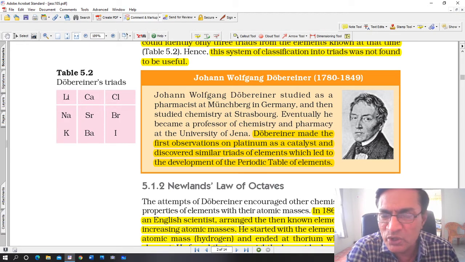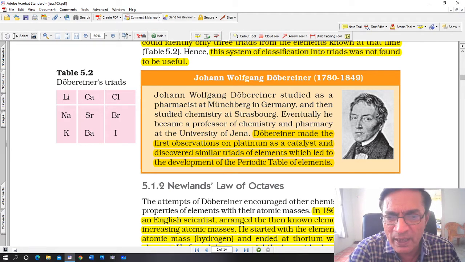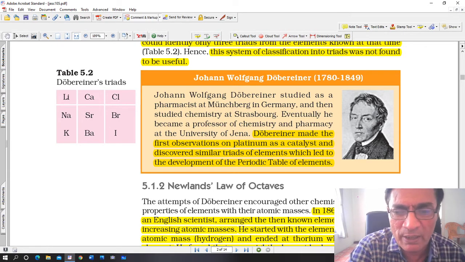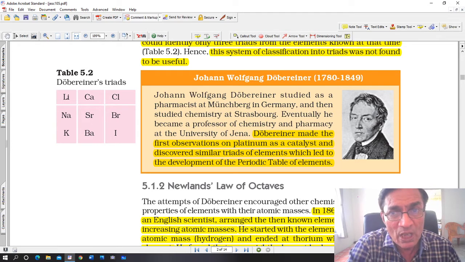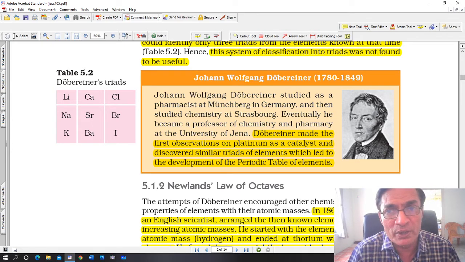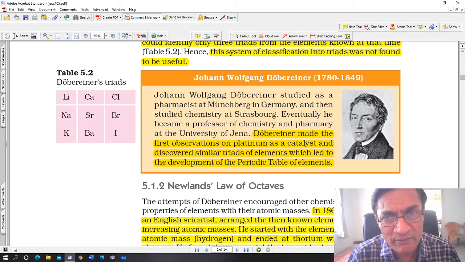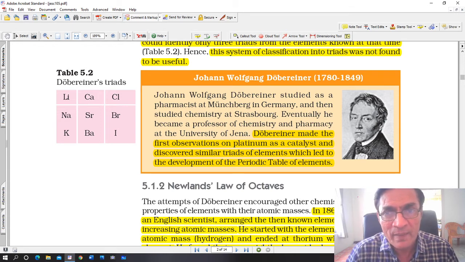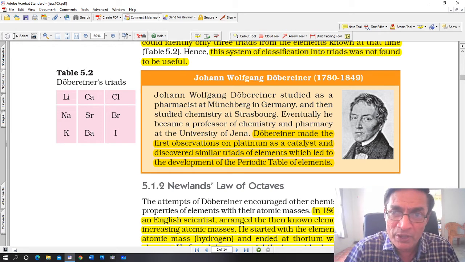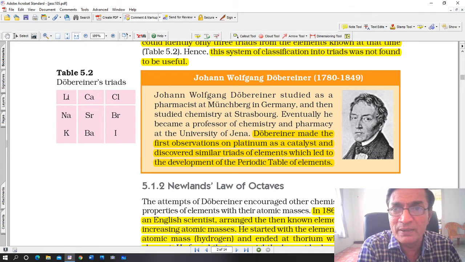At the University of Jena, Döbereiner made the first observations on platinum as a catalyst and discovered similar triads of elements, which led to the development of the periodic table of elements. After his ideas, other scientists like Dmitri Mendeleev used his ideas and extended them further. And then the modern periodic table was developed because of Mendeleev's efforts.